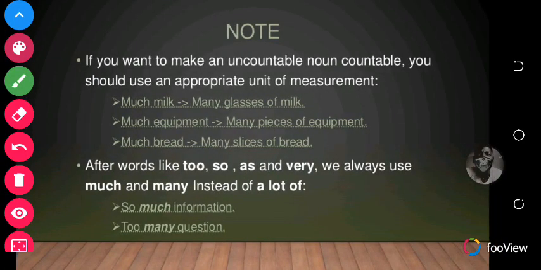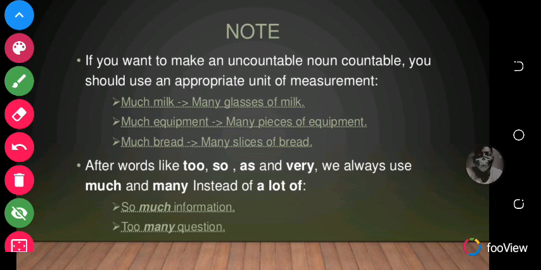So let's look at another important thing right here. If you want to make an uncountable noun countable, you should use an appropriate unit of measurement. So sometimes when you want to quantify uncountable nouns, you should use an appropriate unit of measurement.